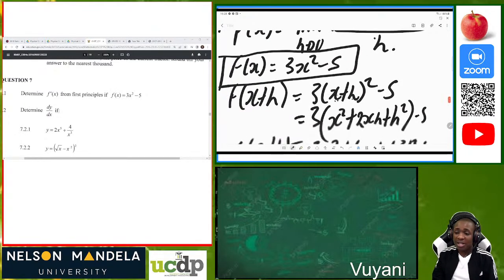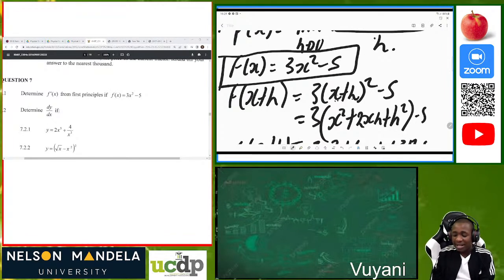How do you do that? Initially it was f of x, but now when we are speaking the language of functions, we say that when a graph is like this and now it's f of x plus h, it has been shifted horizontally 3 units to the left. In this case it has been shifted h units to the left.